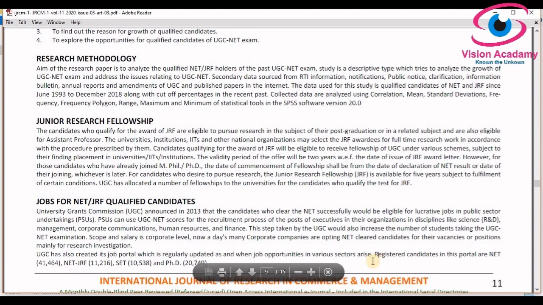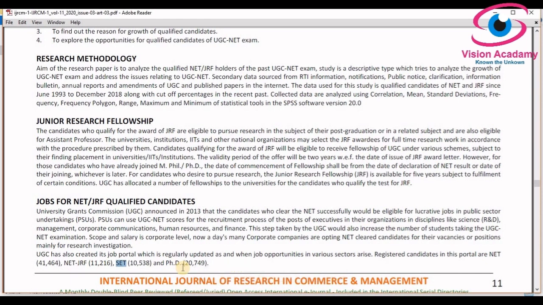So far, when I accessed the job portal of UGC, the registered candidates in this portal are: NET qualified candidates over 41,464, NET with JRF 11,216, only SLET 10,538, and PhD candidates 20,749.